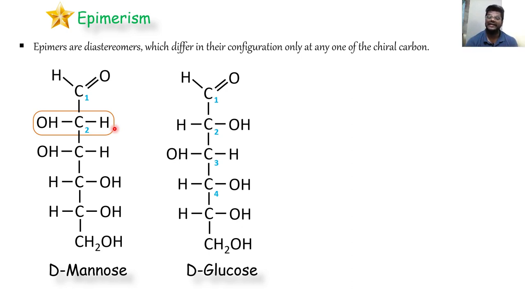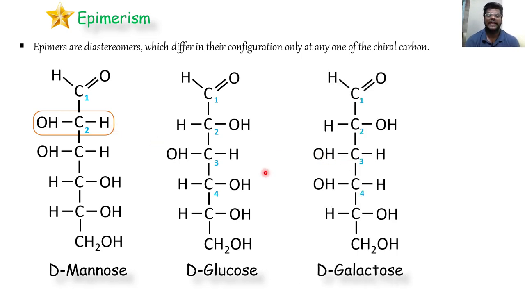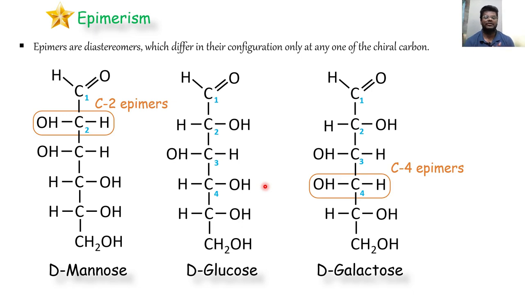If I take galactose also, glucose and galactose differ in only one carbon configuration, that is at the C4 level. So such structures which differ in their configurations only at any one of the chiral carbons are termed as epimers of each other. So can I say mannose and glucose are C2 epimers of each other? Likewise, galactose and glucose are C4 epimers of each other. Likewise, we have so many different kinds of epimers.